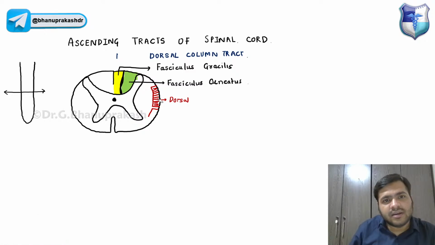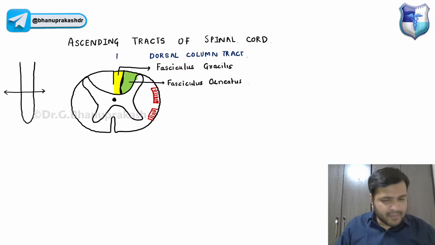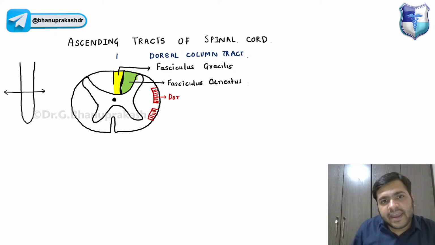Let me draw dorsal a little bit smaller because I have to mention four tracts over here. Dorsal because it is more posterior, and the other one will be anterior, guys. So this is called the dorsal spinocerebellar tract.